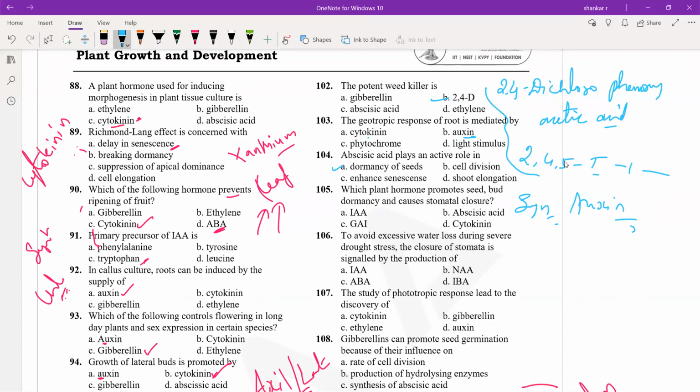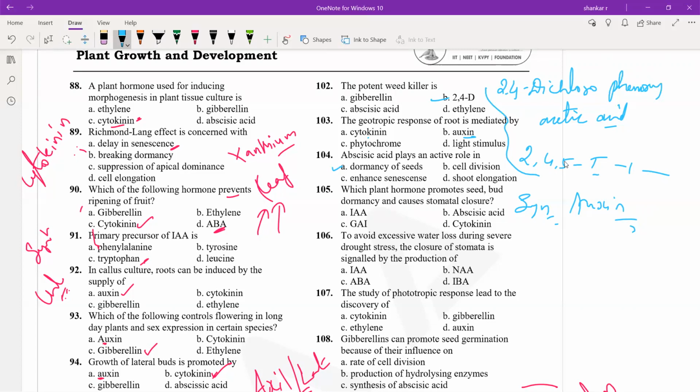One more hormone is gibberellic acid, which helps in overcoming the dormancy stage of the seeds. That's why seeds of some plants are treated with gibberellic acid before sowing in the soil, so they overcome the dormancy period as soon as possible. So A is the answer.